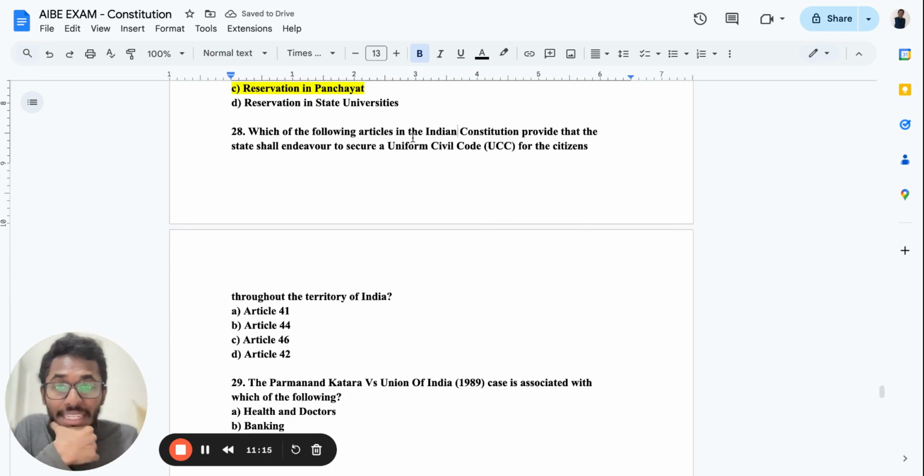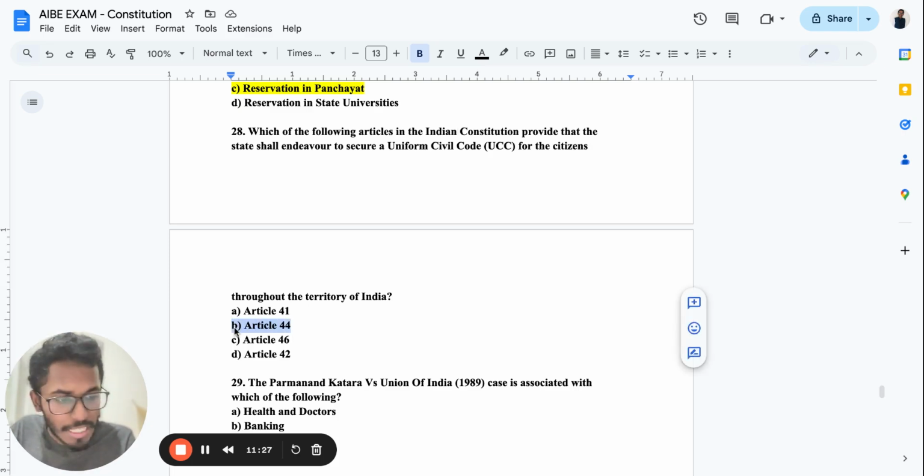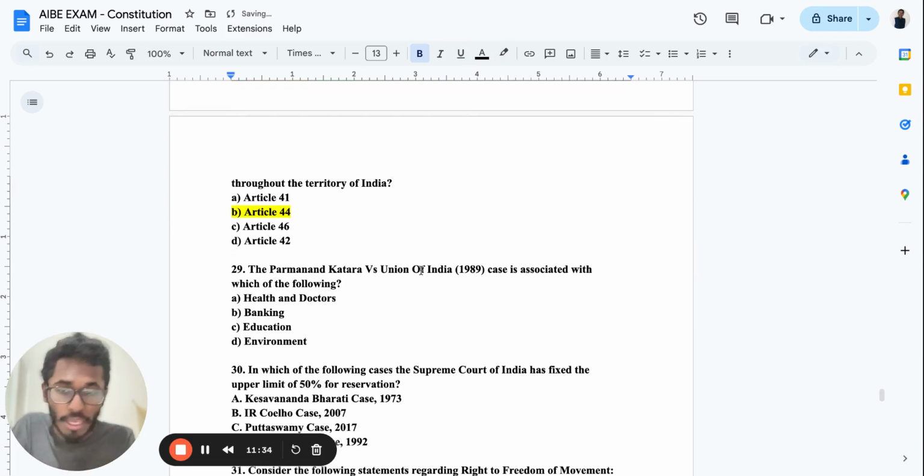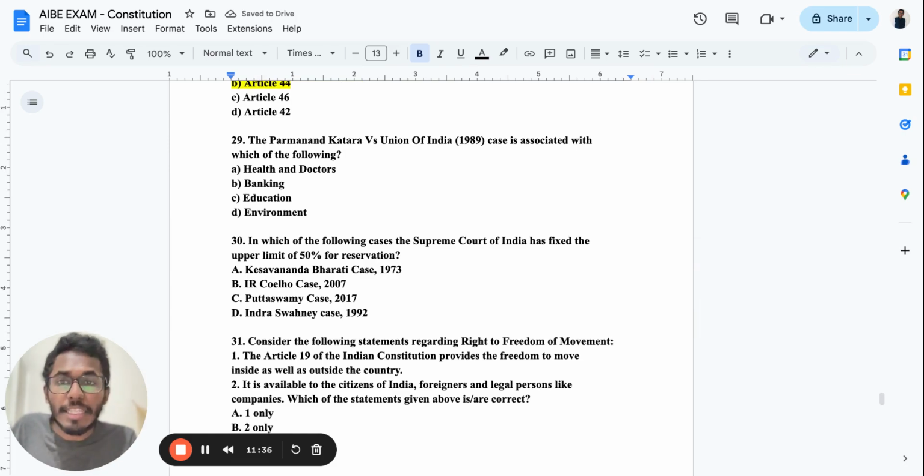Which of the following articles in the Indian Constitution provides that the state shall endeavor to secure a uniform civil code? So the uniform civil code primarily comes under Article 44. Remember, it comes under DPSP. Uniform civil code is not a fundamental right, it is a DPSP. Never forget it.